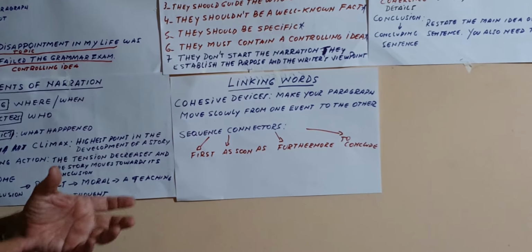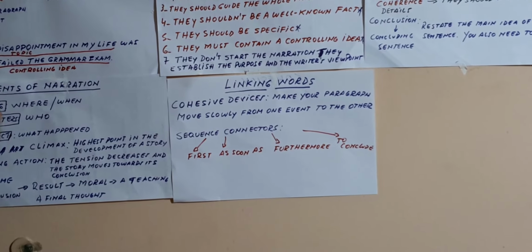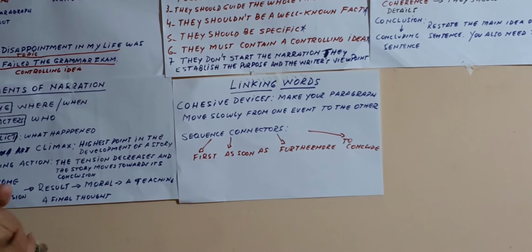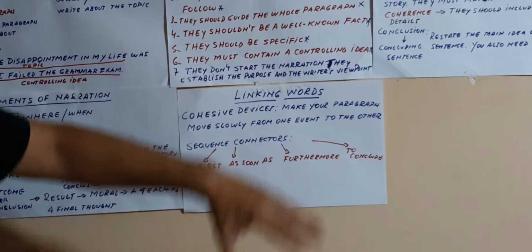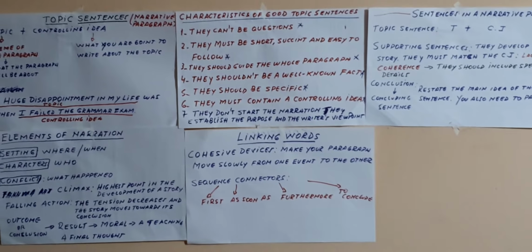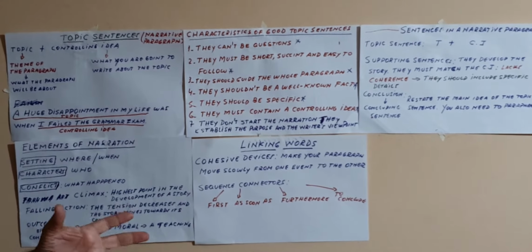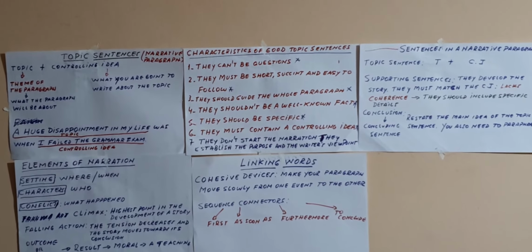Well, there are many examples of connectors that you will receive in an attached file on the Edmodo platform. With this class, I will also include on the platform a list of themes or titles for you to write your narrative paragraph.